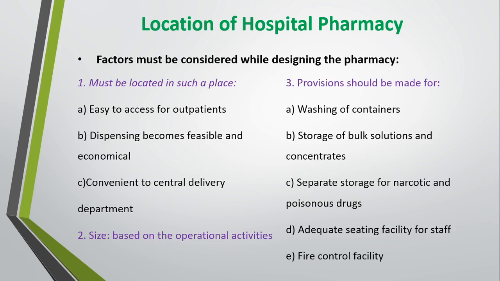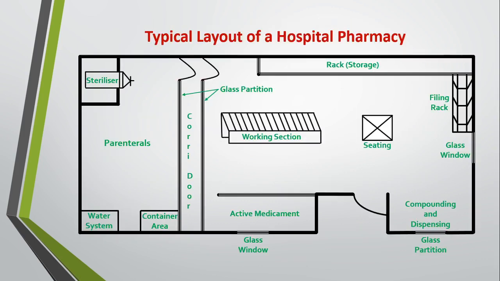So this is about the location of hospital pharmacy. Let's see the layout of hospital pharmacy. This is a typical layout of hospital pharmacy. In this layout you can see there is a manufacturing unit of parenterals in the hospital pharmacy, having the required water system for preparation of the parenterals, as well as a container area, where whatever containers are required to pack the parenteral finished product are stored in a separate area.